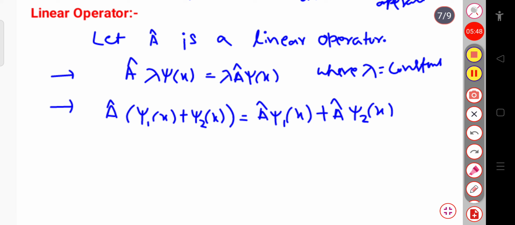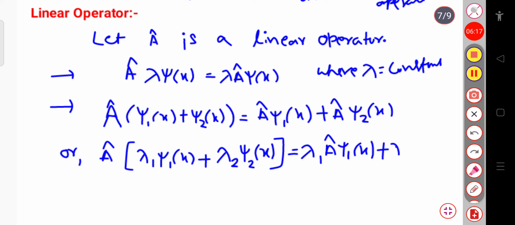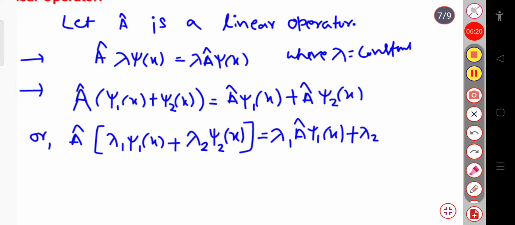Or if any constant is multiplied here, if A cap operates on lambda 1 psi 1 of x plus lambda 2 psi 2 of x, then I have to take lambda 1 common first, then I will write lambda 1 into A cap psi 1 of x plus lambda 2 taking outside, lambda 2 into A cap psi 2 of x.